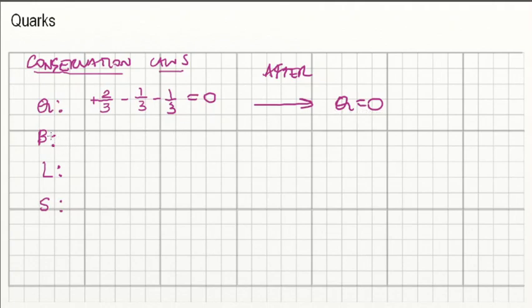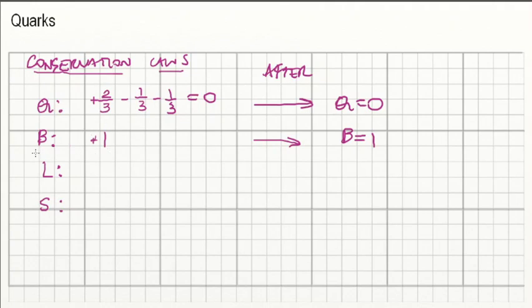Now, baryon numbers. Basically every baryon will have a baryon number of +1. So if you have, let's say, one baryon before some process, you will need to have the same baryon number after. So in the same example that I gave you before, if you have some neutron decaying through beta decay, then your baryon number in the beginning is 1 because it's a neutron.